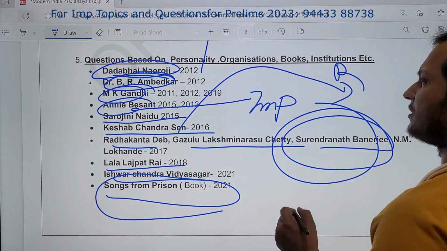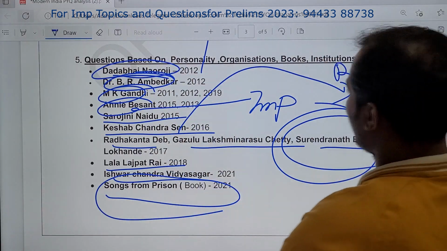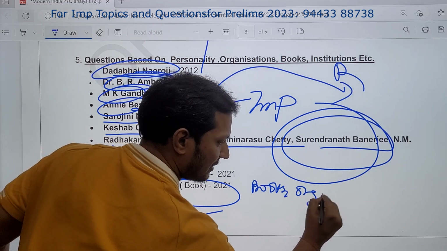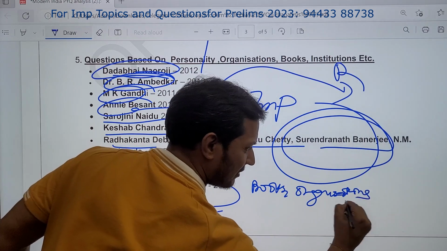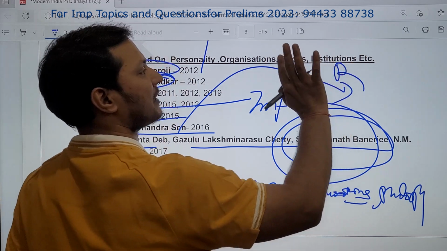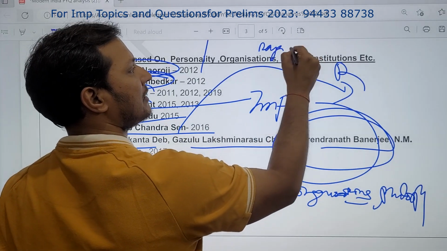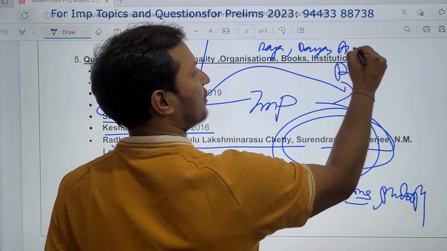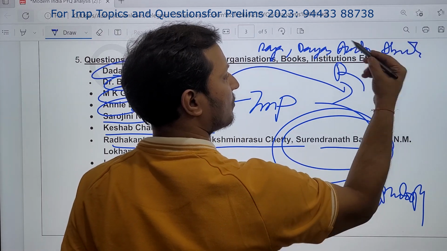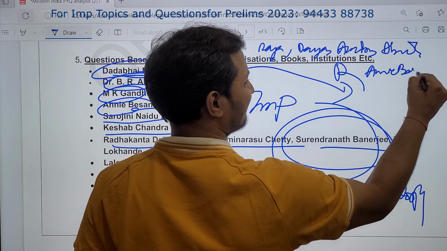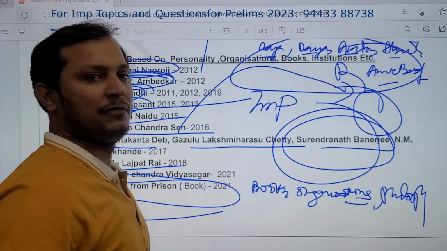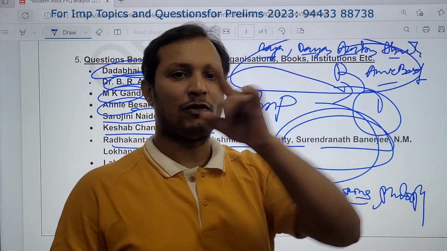See what kind of questions they ask on personality. They are going to ask about the books, the organizations, and philosophy. For example, this year the personalities which are important are Raja Ram Mohan Roy, then Dayanand Saraswati, then Aurobindo, then Abanindranath Tagore, then one more, Annie Besant. 1, 2, 3, 4, 5. Out of these 5, at least one personality is going to come. Let me tell you frankly.